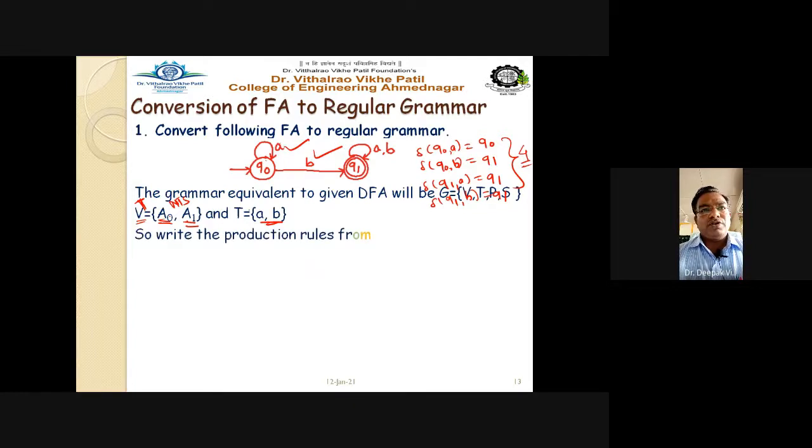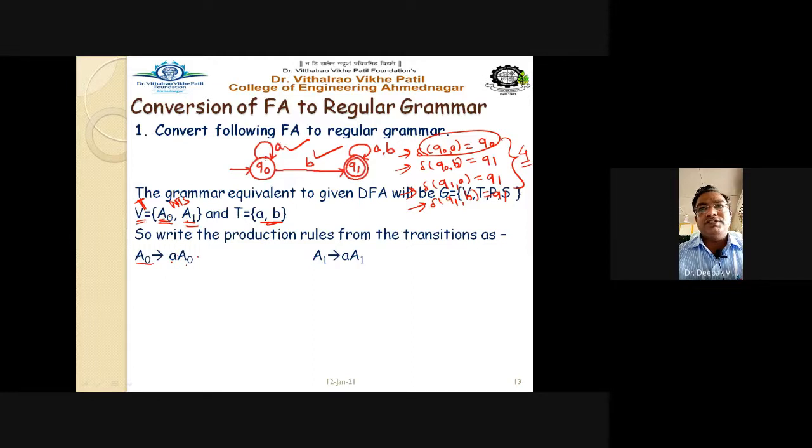Now write the production rules from the transitions, from transition 1, 2, 3, and 4. For the rule delta(Q0, a) = Q0, the rule is written like this: A0 on input a goes to A0.